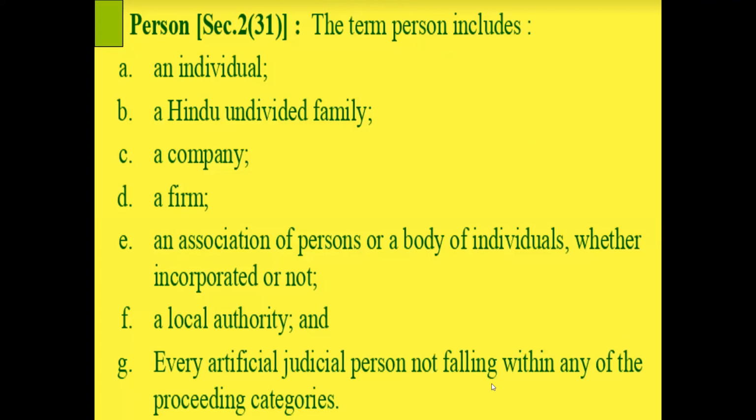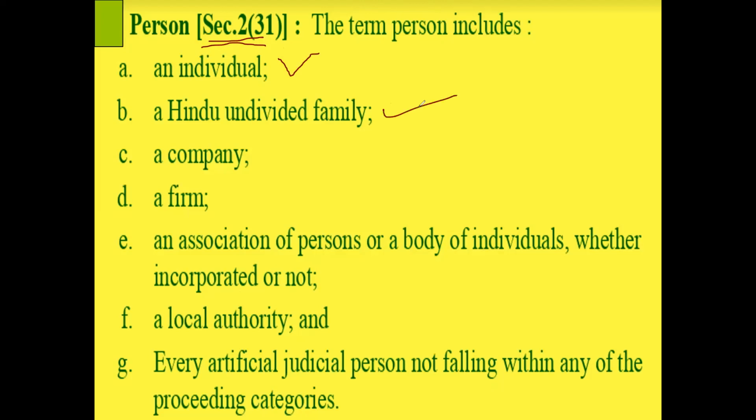An individual. Very good. See, in our daily life, we say that a person means other than other animals, like buffalo or cow or sheep or goat or cat. Person means an individual, a human being rather. But according to the Income Tax Act, section 2, subsection 31, person includes an individual, means a human being.